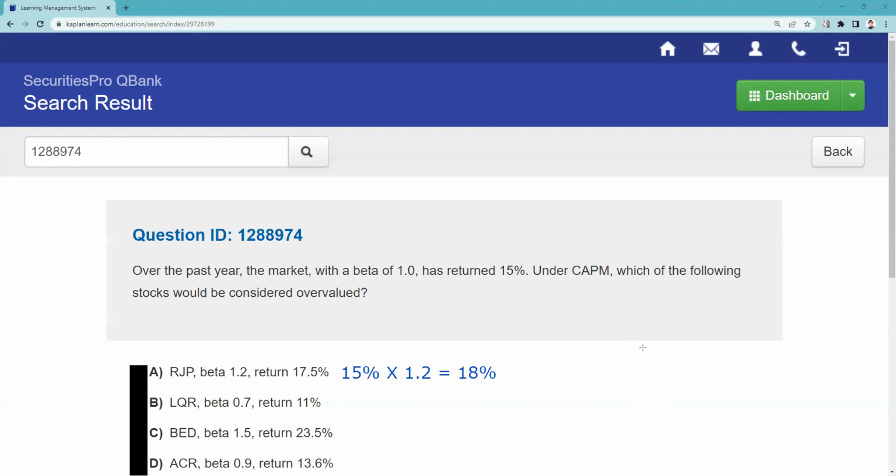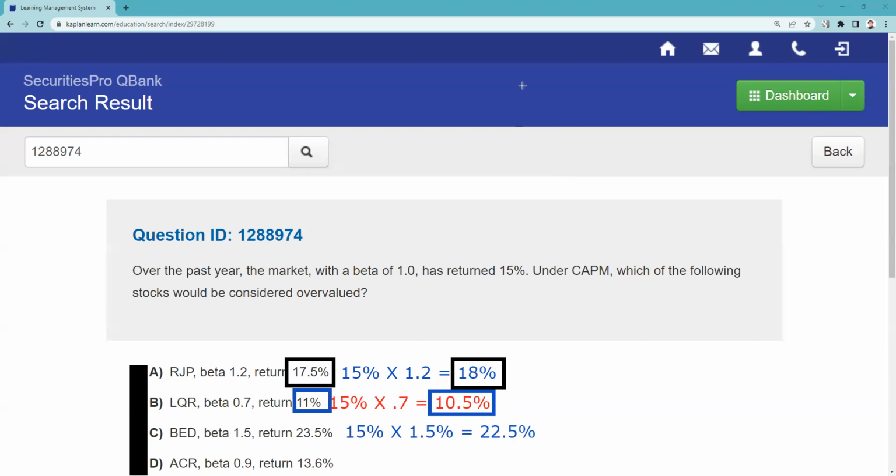Let's look at our next one. So again, we're just going through the answer set. There's our two numbers. The required rate of return is 18, and we got 17.5, not bueno. We take 15%, the market return, times the beta, 0.7, and that looks like bueno. We're expecting 10.5, it's 11, so that sounds reasonable.